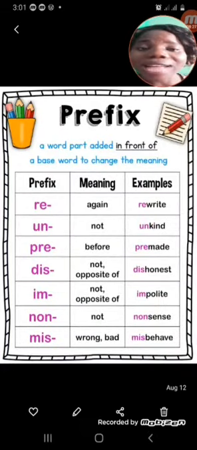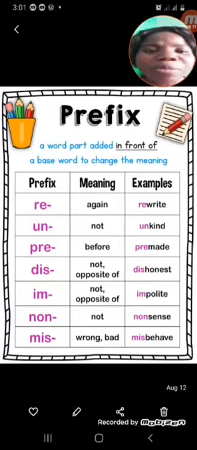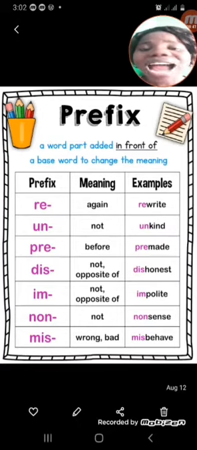Okay, let's move to the next topic because of our time. The next topic we're looking at is prefix. Yes, I taught you prefix. Can you remind me what I said prefix is? A prefix is a letter or a group of letters that is added at the beginning of a word.